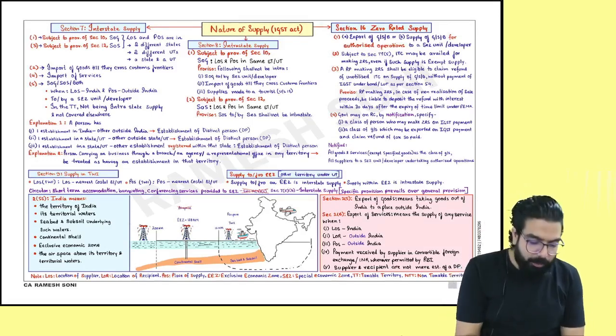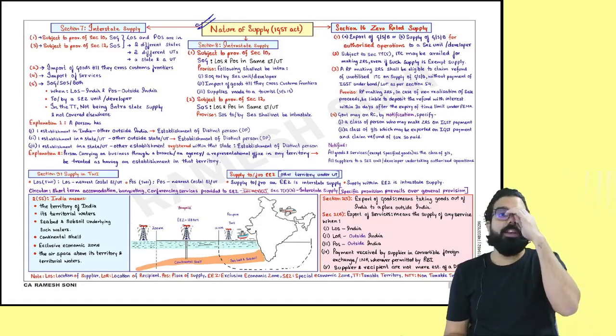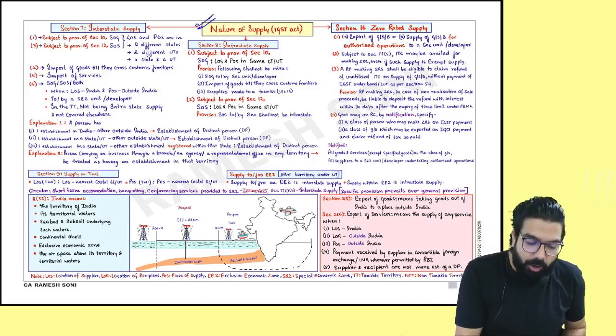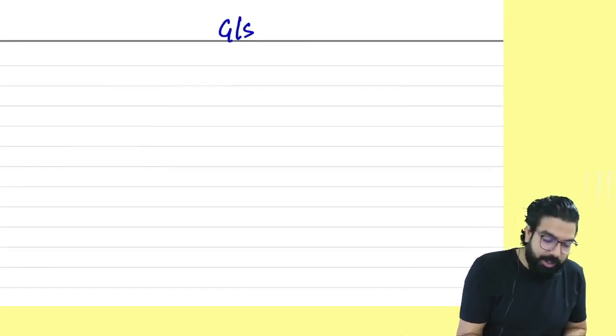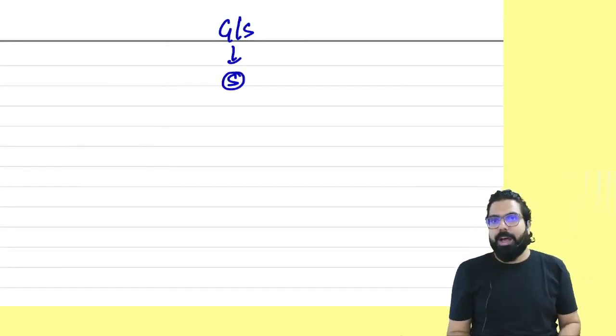Now, the next chapter we are going to do is nature of supply. Everyone listen to me very carefully. Sir, what does that linking come for this chapter? We started learning GST with what, everyone? Goods or service. Goods or service has to be supplied.